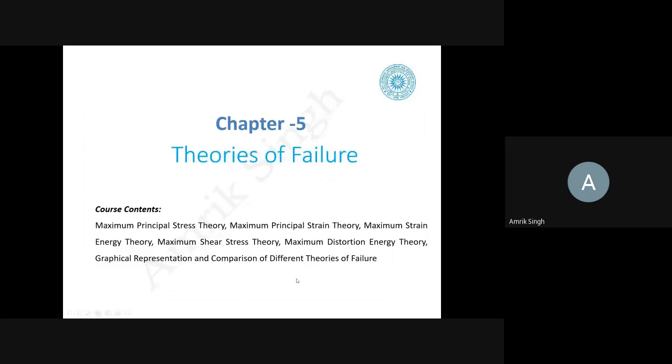In this chapter, we will study what the causes of failure are, in very brief, and then the various theories of failure: maximum principal stress theory, maximum principal strain theory, maximum strain energy theory, maximum shear stress theory, distortion energy theory, and we'll also see how these theories can be represented graphically, and the comparison of each of these theories, in which areas, in which applications they are used.